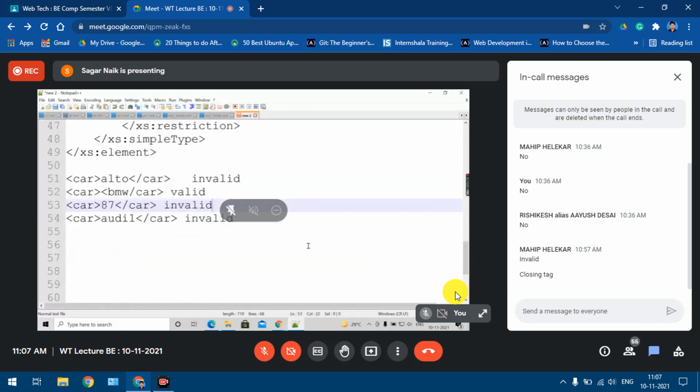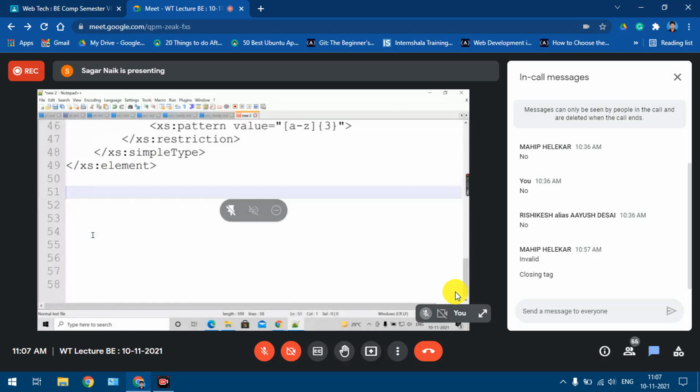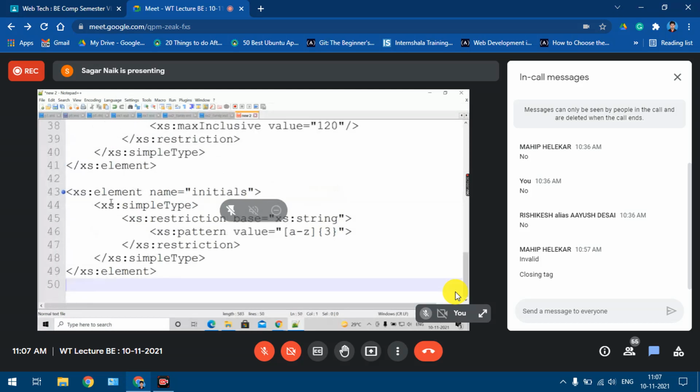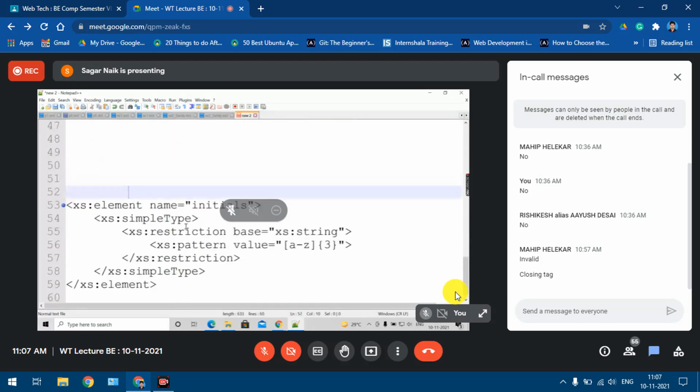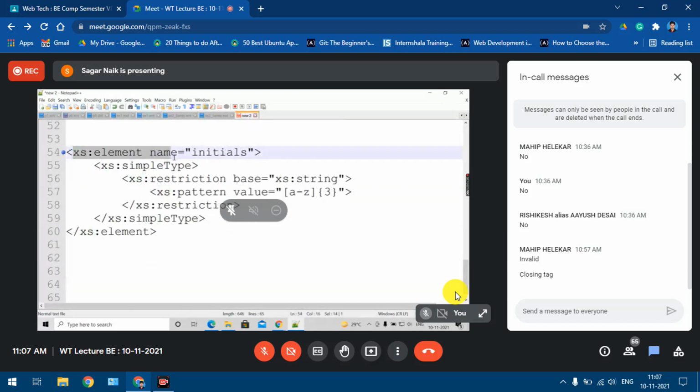Again, this is pattern matching. Understood? Look at this example now. What I'm saying, access element name equal to initials.